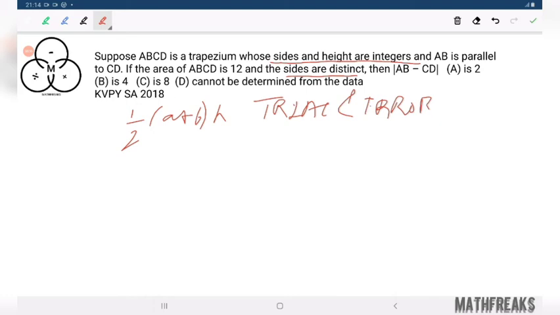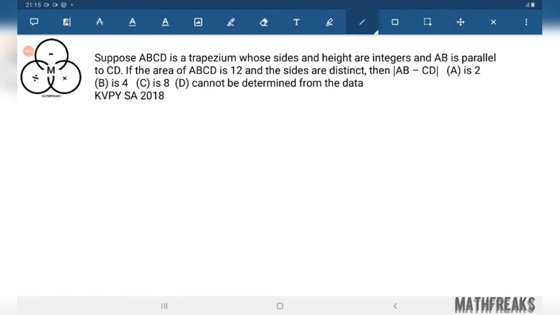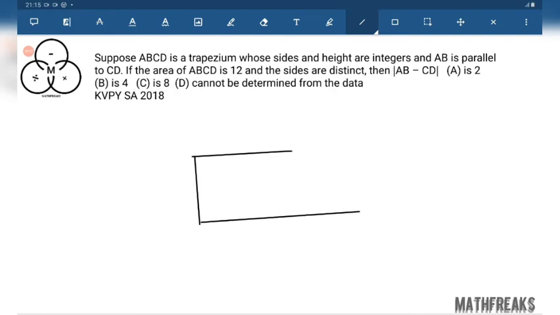Consider a trapezium like this. Now, why are we considering a trapezium like this?